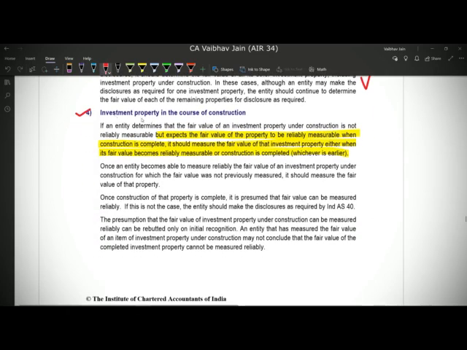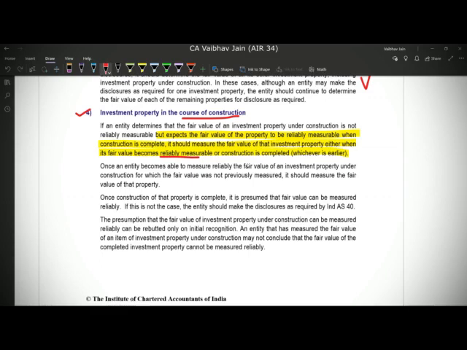Now the fourth point says investment property in the course of construction. If there is an investment property under construction, and we cannot measure the fair value but we expect to measure it later on, then we should measure it when it is possible. Now there might be two cases. Firstly, the fair value of the investment property under construction is reliably measurable later on. So whenever it is reliably measurable, we'll disclose it.